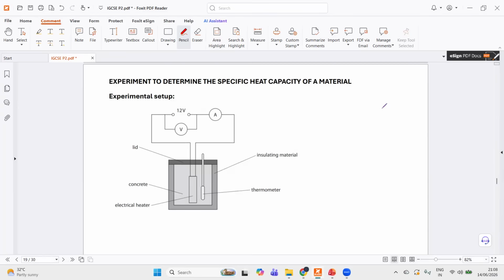Next. And this is a very common experiment to determine the specific heat capacity of a material. So the whole underlying principle of this is there is an electrical heater. The energy you supply to the electrical heater is in the form of electrical energy, of course. So the whole idea of this experiment is electrical energy is transferred to thermal energy.